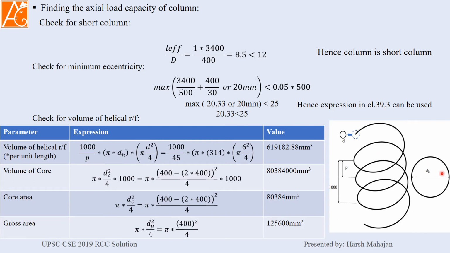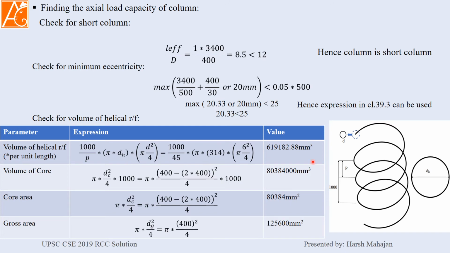For volume, you have to have length into area. So here is the cross-sectional area, where d is the diameter of the ring. Now you need to find the length. Length is nothing but the circumference of this helical ring, which is equal to pi into dh, diameter into pi.